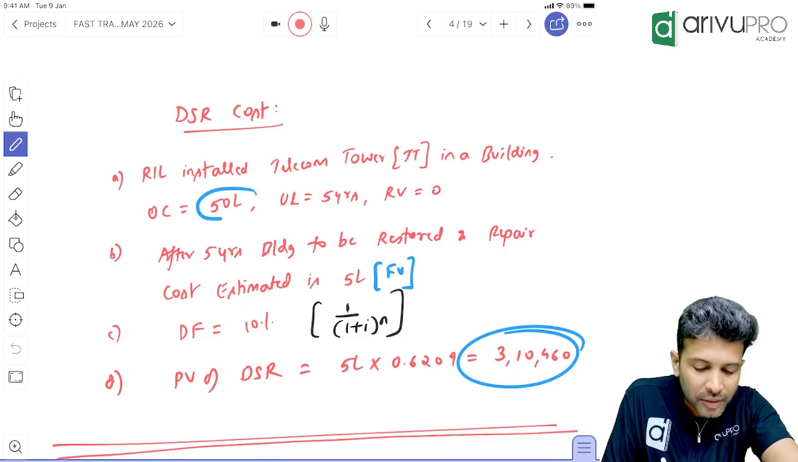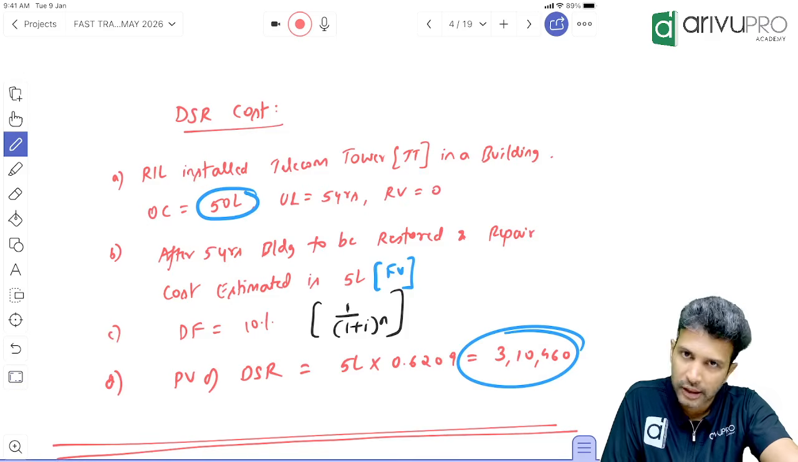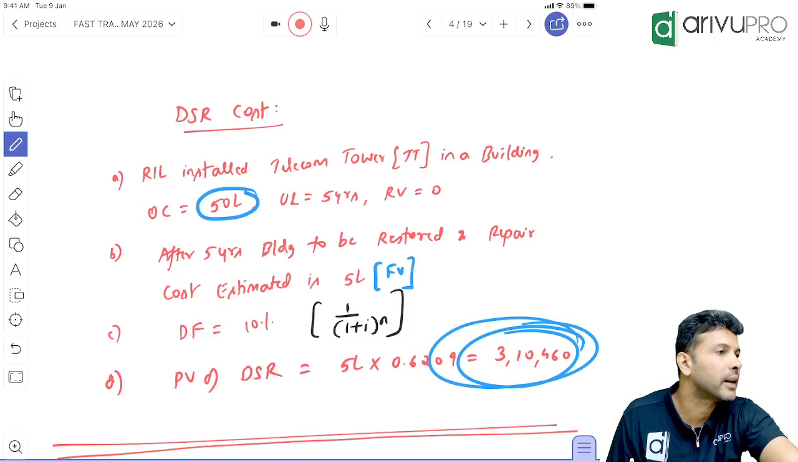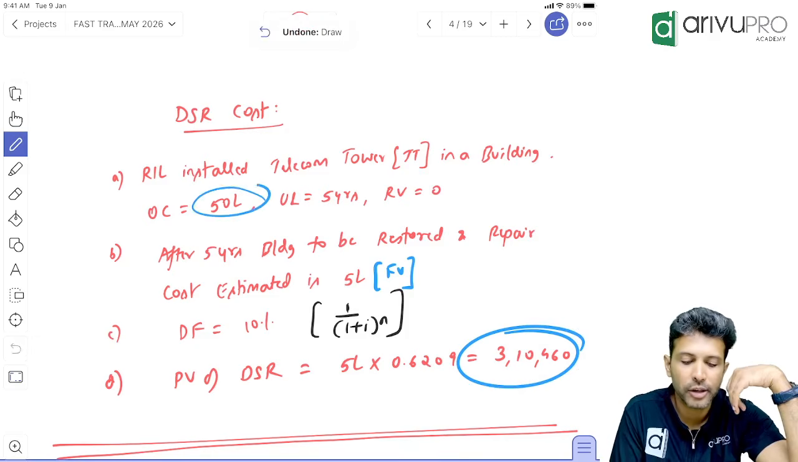How much is the telecom tower cost? 50 lakh. That is one. What about this 3,10,460? Will you transfer it to P&L or capitalize? So tell me the journal entry for these two. Let's see.